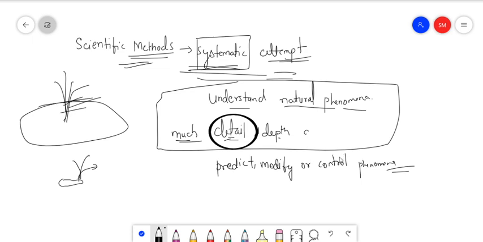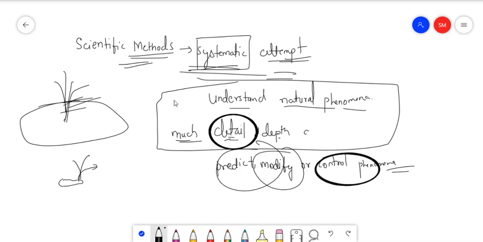So what is a scientific method? It is a systematic attempt in which you study a natural phenomena in much detail and depth, and then use that knowledge to predict or modify or control that phenomena. For example, we have understood how the flower blooms. Now there is something called genetic engineering.